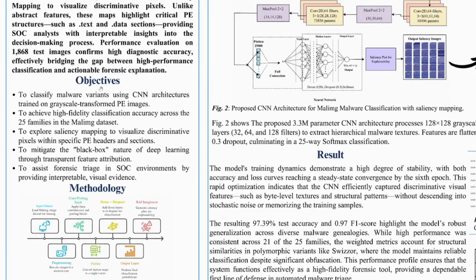The objectives of this work are, first, to classify malware families using CNN-based image representations. Second, to achieve high-fidelity classification across 25 Malimg families. Third, to integrate Saliency Mapping for pixel-level interpretability. Fourth, to mitigate the black box limitation of deep learning. And finally, to assist SOC analysts with visual, explainable forensic evidence.